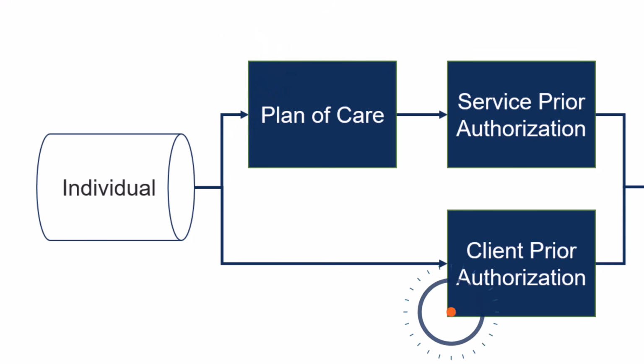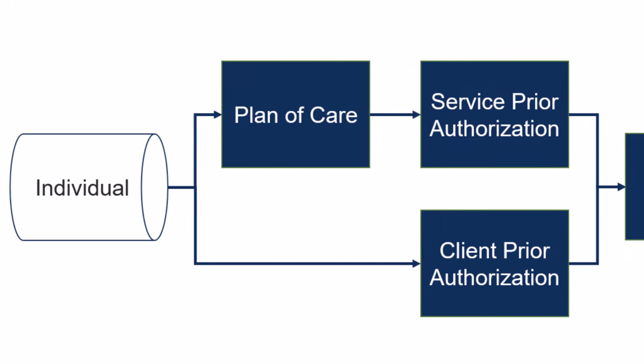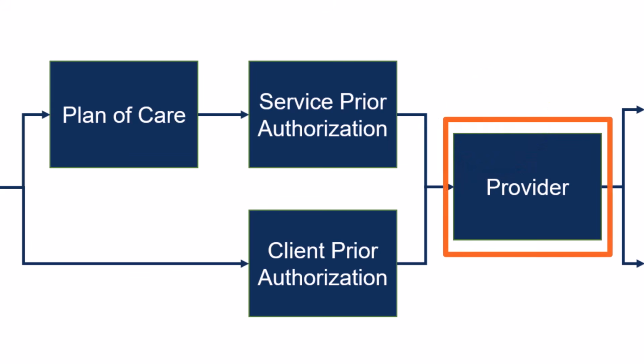to client prior authorizations. Now, the individual may have just client prior authorizations, or they may have client prior authorizations and a plan of care. But if they have a plan of care, then they have service prior authorizations as well. And together, between the service prior authorizations and the client prior authorizations, this represents all the services that an individual receives. As we learned before, each service that an individual receives is delivered by a provider. So both the service prior authorization and the client prior authorization boxes lead to the provider box.